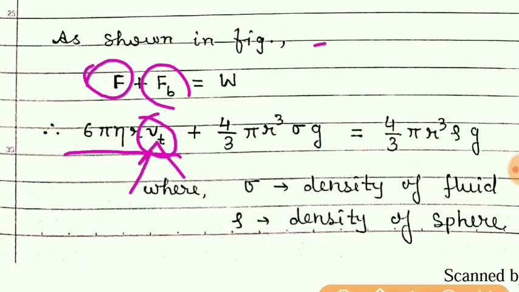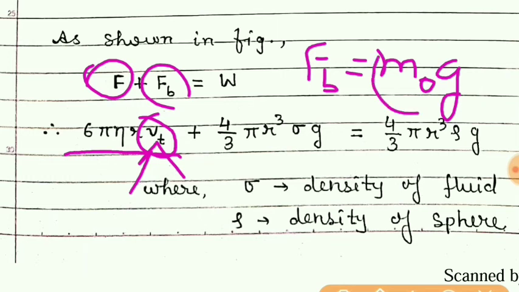Buoyant force F_B is equal to the mass of the liquid which was displaced into g. When the body enters the fluid, that fluid gets displaced, and the volume of the fluid which was displaced is equal to the volume of the body which was immersed in the liquid.